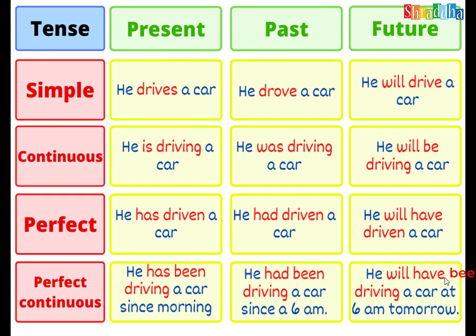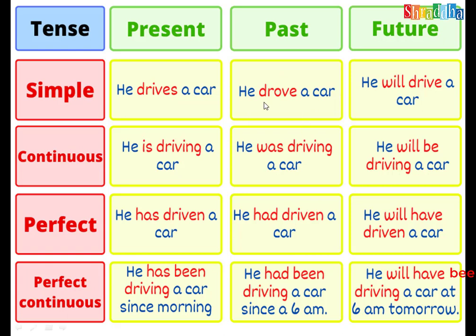First of all, tenses. We have 3 tenses: present, past and future tense, and every section has 4 subdivisions: simple present, present continuous, present perfect, and present perfect continuous, so you have 12 types of tenses in total. And in this we have some syntax structure. There are some rules. He drives a car. This is simple present tense. Drive, V1 or V1 plus S/ES. As you know, this is third person singular: he, she, it. As the subject is singular, the verb should also be in the singular form. He drives a car. This is the rule.